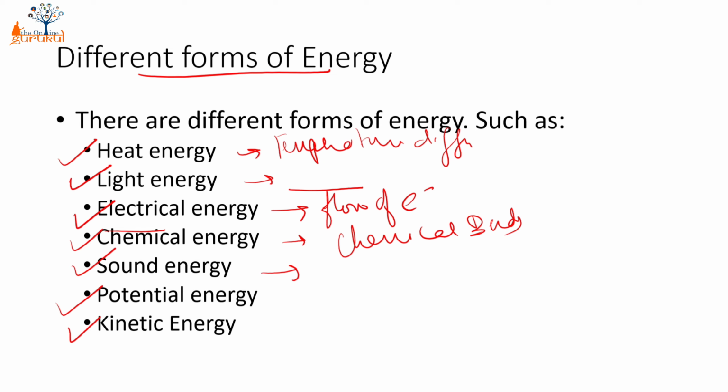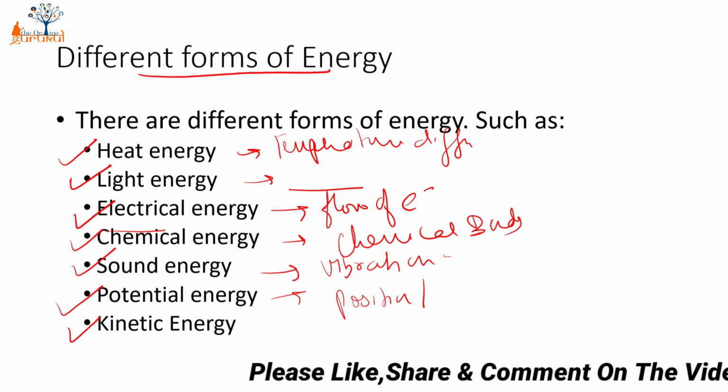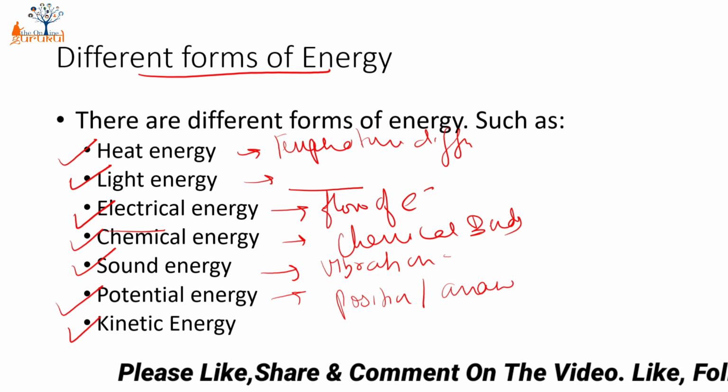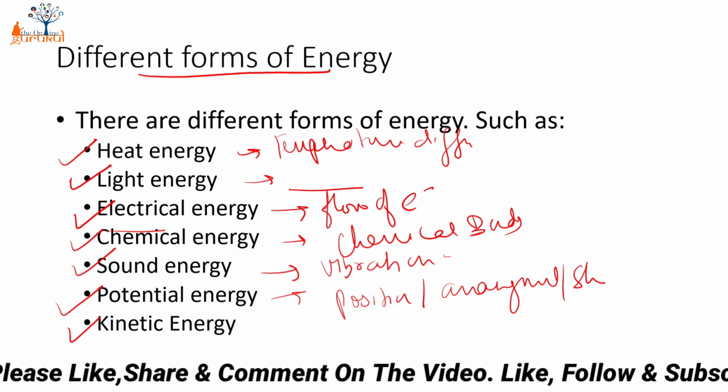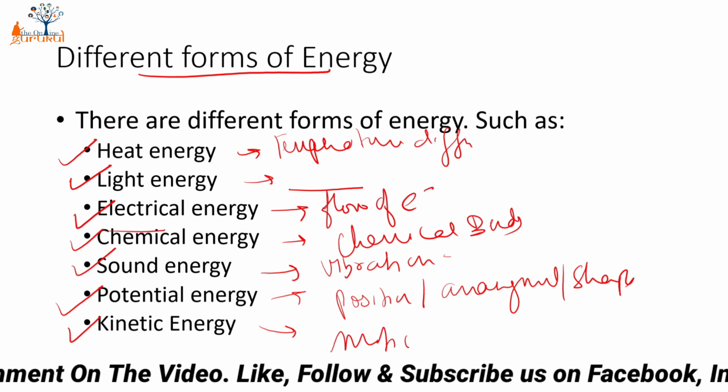Sound energy, the energy of the sound that we are hearing around us. So you're hearing my sound, the sound that I am producing right now while speaking is sound energy, which is due to the vibrations of different objects. So whenever an object vibrates, it produces sound energy. Then potential energy is due to the position or arrangement, or shape and size, of an object. And finally, kinetic energy is due to the motion.